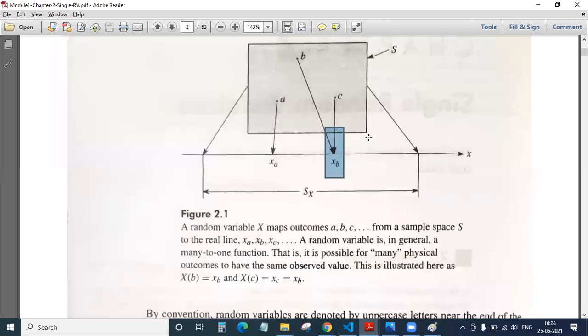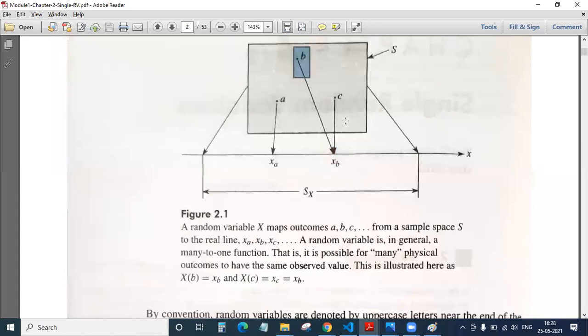So if you observe this mapping, it is a one-to-one mapping. A is an outcome and it is mapped into a variable. But here, if you observe, there are two things but they are mapped into only one variable. So one very important thing now is, it could be a many-to-one mapping. What are many then? What are many?